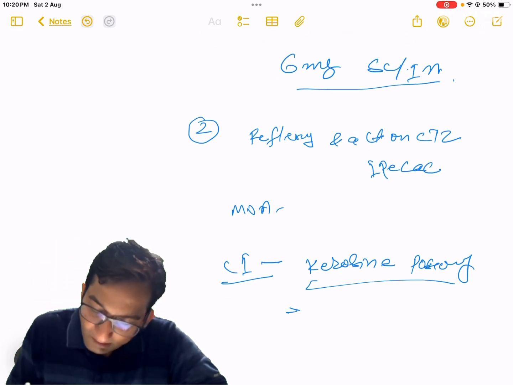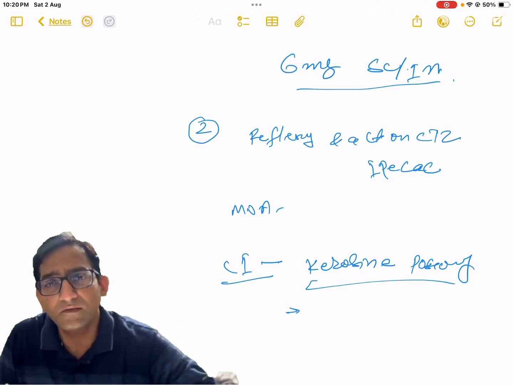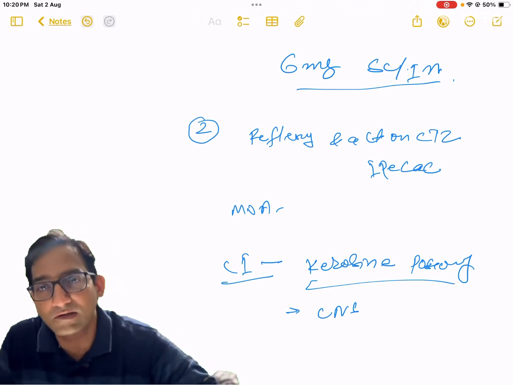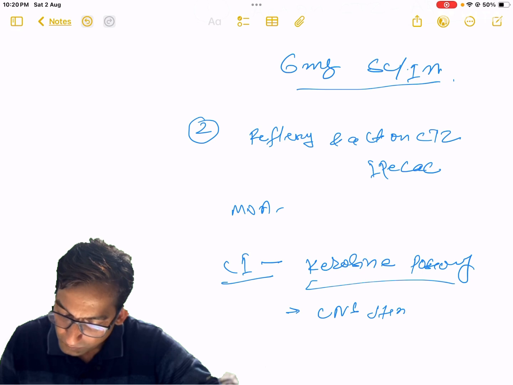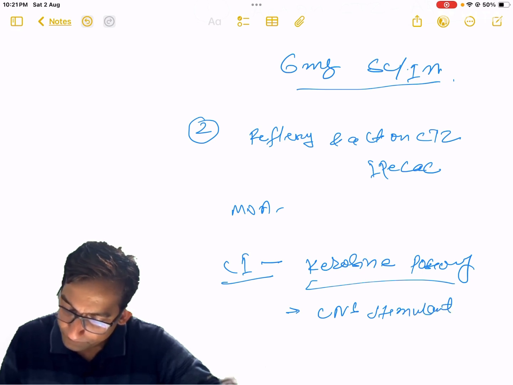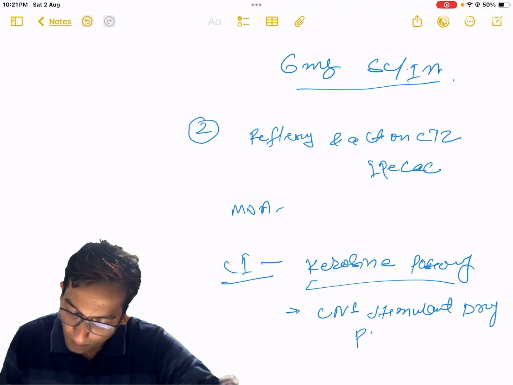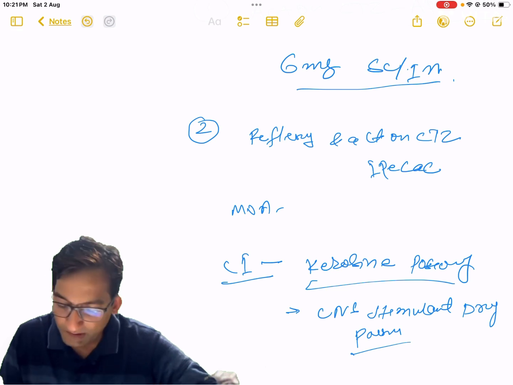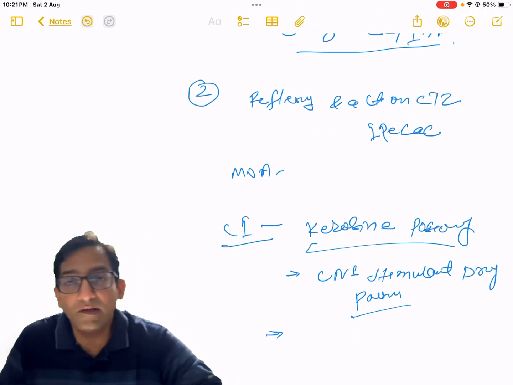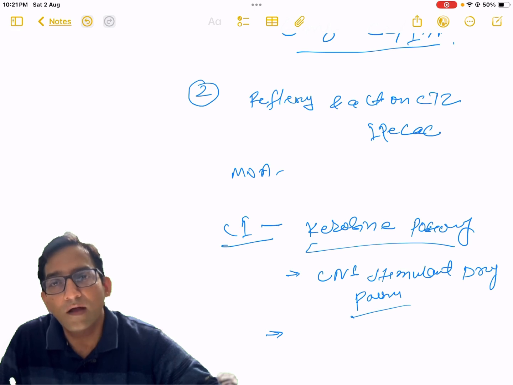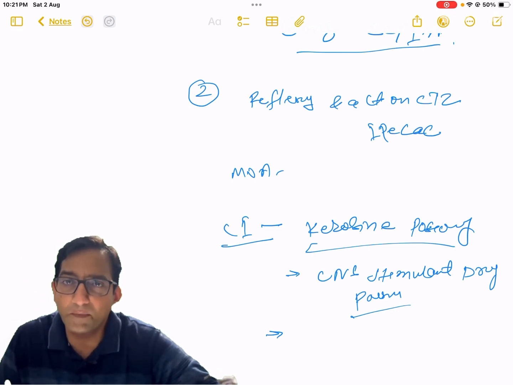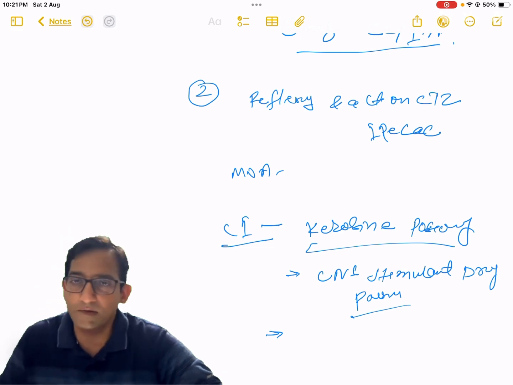Now the next contraindication is in case of CNS stimulant drug poisoning, like amphetamine poisoning. There may be chances of convulsion, that's why not used. Also, emetics are contraindicated in case of an unconscious patient, because in an unconscious patient laryngeal reflexes are likely to be impaired and there are chances of aspiration, that's why not used.